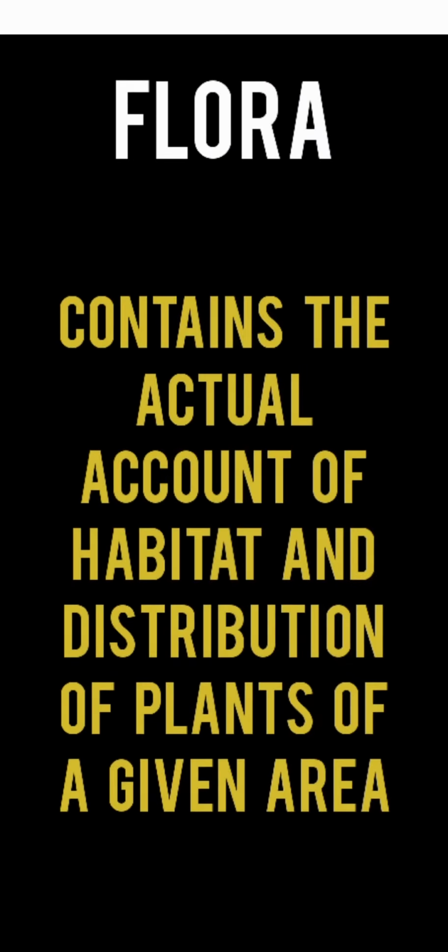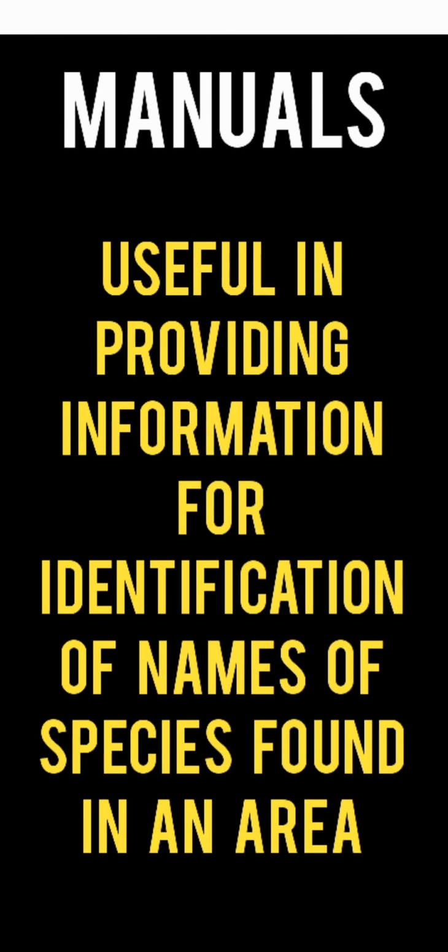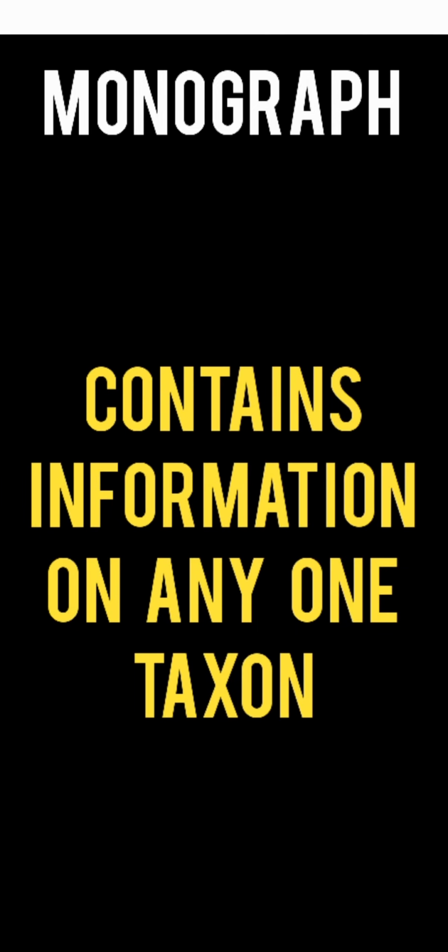Flora. Flora contains the actual account of habitat and distribution of plants of a given area. Provides the index of the plant species found in a particular area. Manuals. Manuals are useful in providing information for identification of names of species found in an area. Monograph. Monograph contains information on any one taxon.